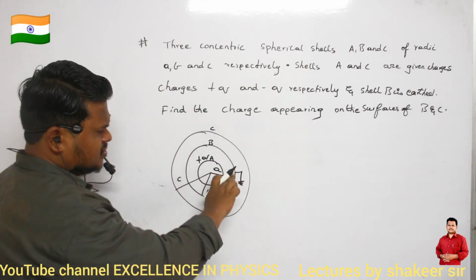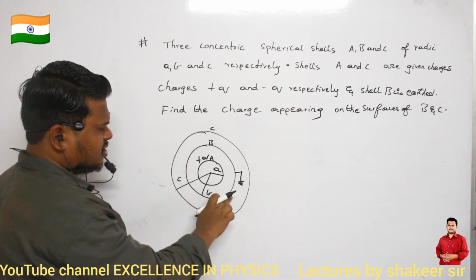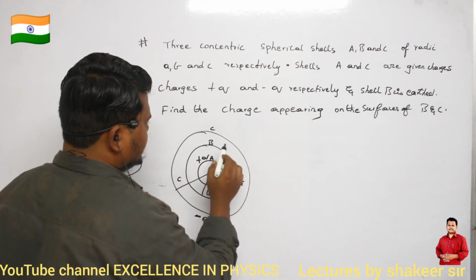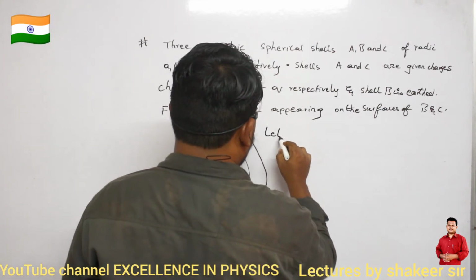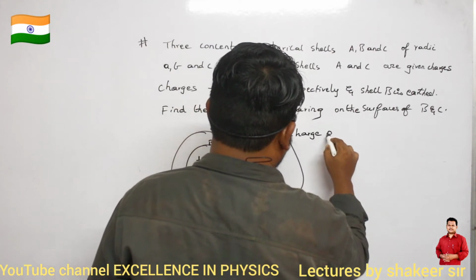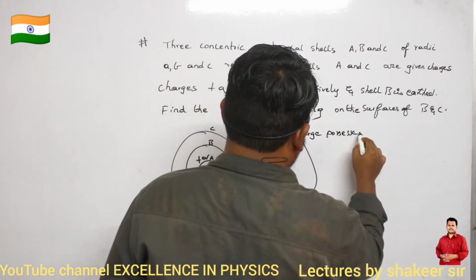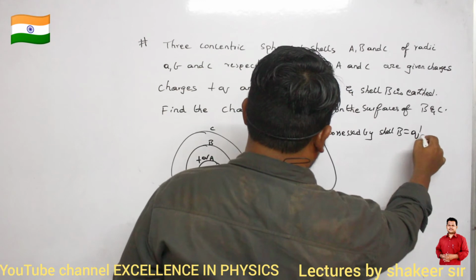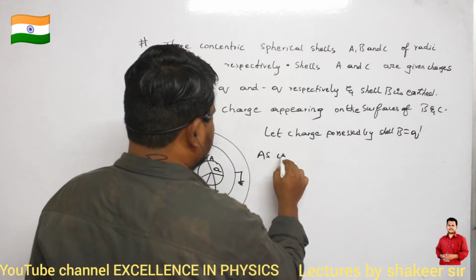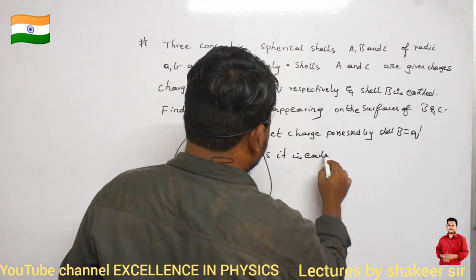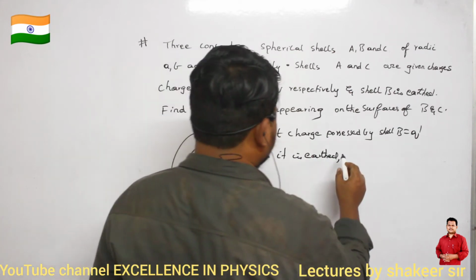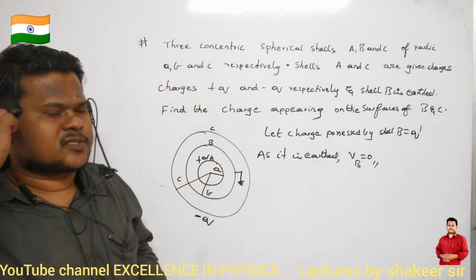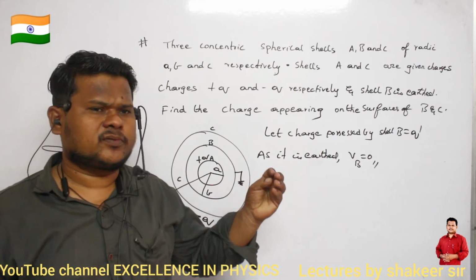So how can I proceed? What is the charge possessed by shell B? I don't know, so let the charge possessed by shell B be q dash. As it is earthed, the total potential of point B should be equal to 0. That's all: as shell B is earthed, its potential should be equal to 0.